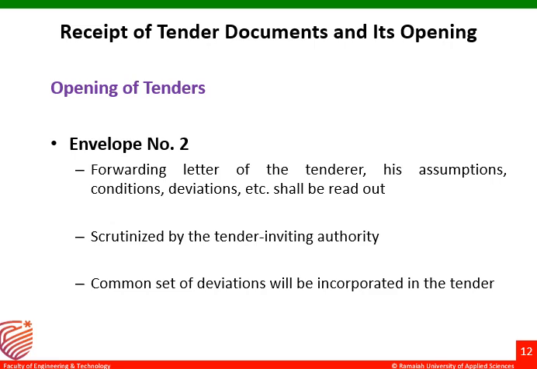Then it will be scrutinized by the tender inviting authority. If there are any common set of deviations, they will be incorporated in the tender. If there are any rectifications pointed out by the contractor, those things will be changed in the tender.